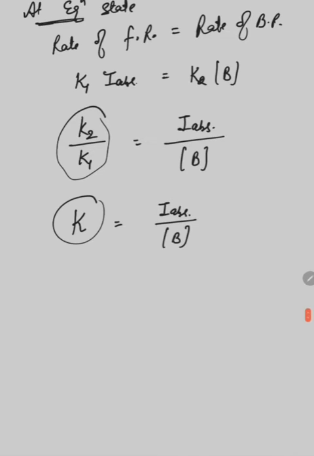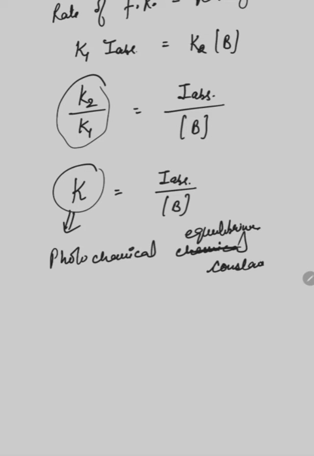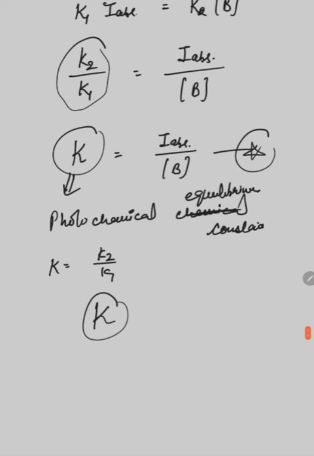Okay, this K is known as the photochemical equilibrium constant, and K is given by K2 divided by K1. It means the photochemical equilibrium constant K, from this expression, depends upon the intensity of light being absorbed by the molecule.